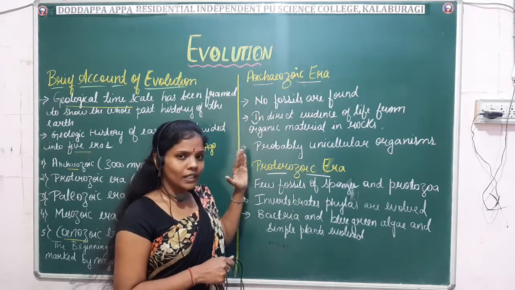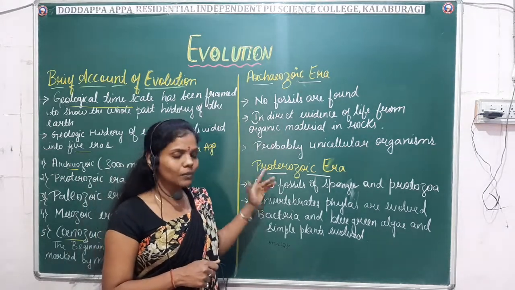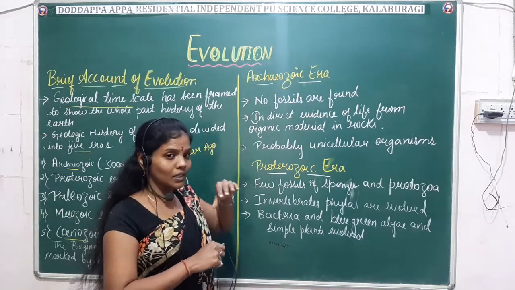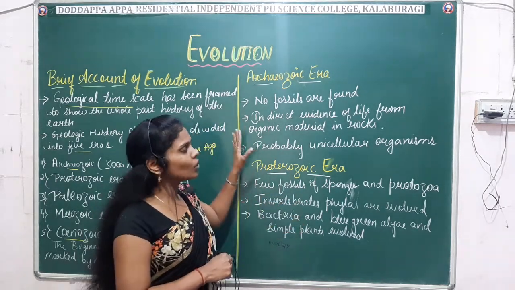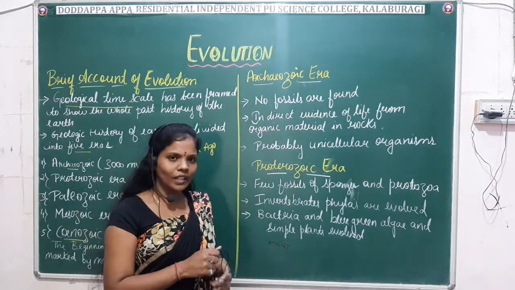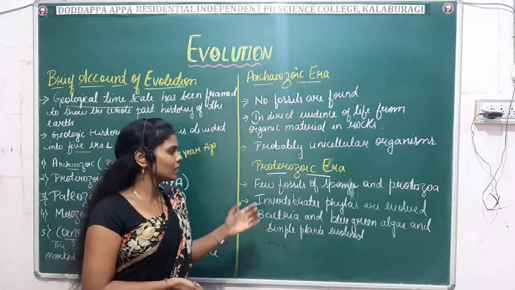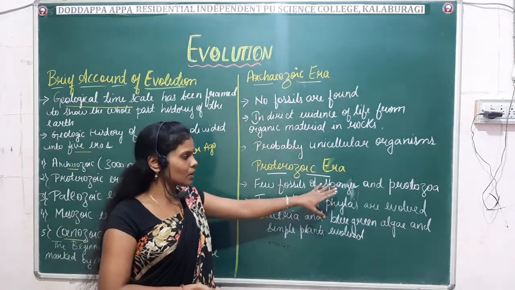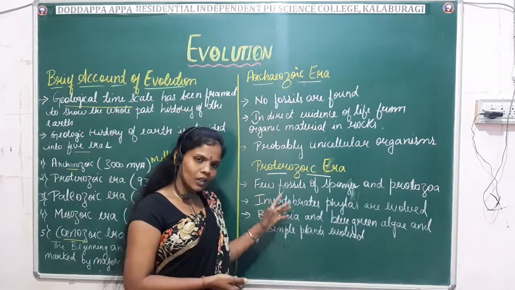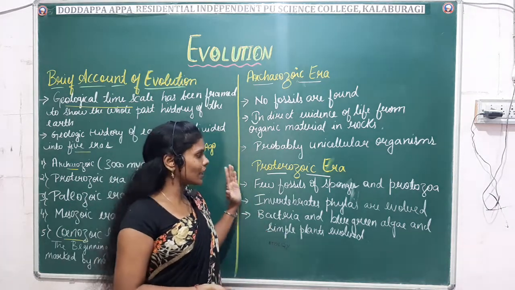Fine. So far we have discussed 2 eras, the Archaeozoic era and the Proterozoic era. The Archaeozoic is one of the oldest eras, which took place around 3000 million years ago. In this era we don't have many fossil records, and the primitive organisms, the unicellular organisms, evolved. In the Proterozoic era, a few fossils of sponges and protozoans were seen, invertebrate phyla also evolved here, and some plants like blue-green algae, bacteria and some simple plants evolved in this era.